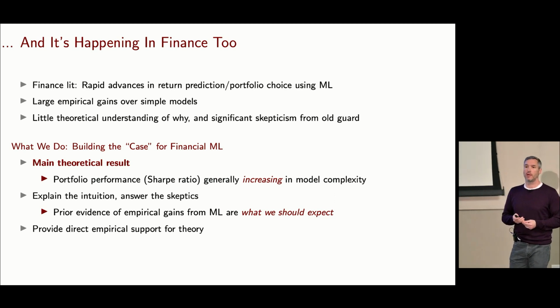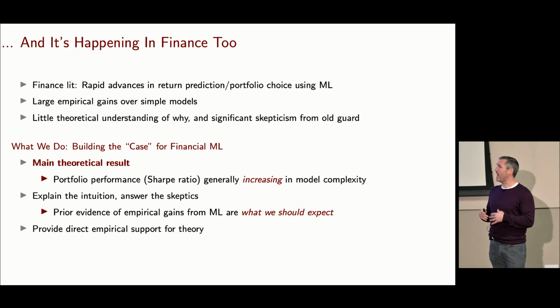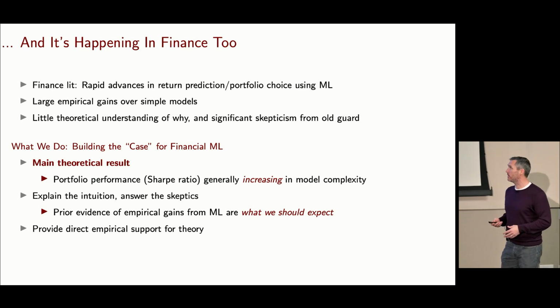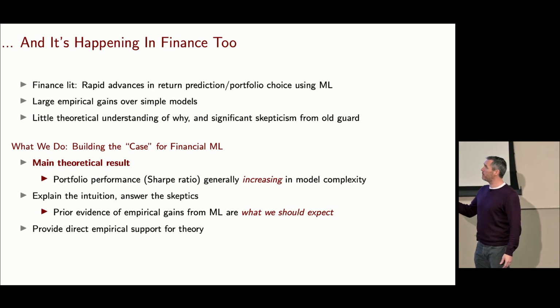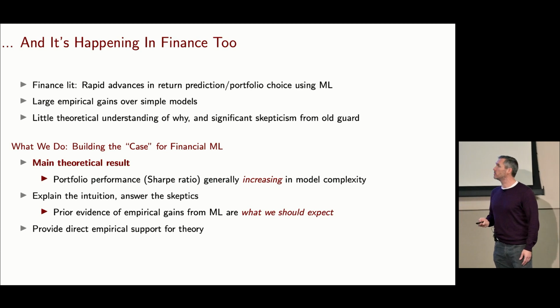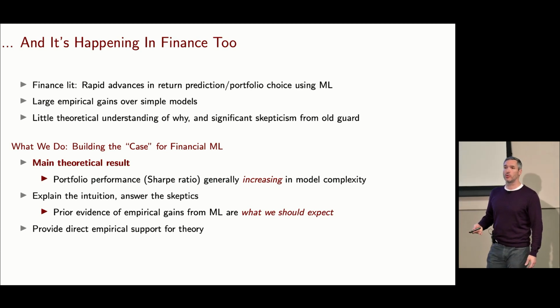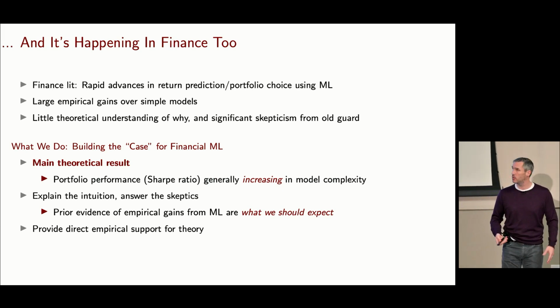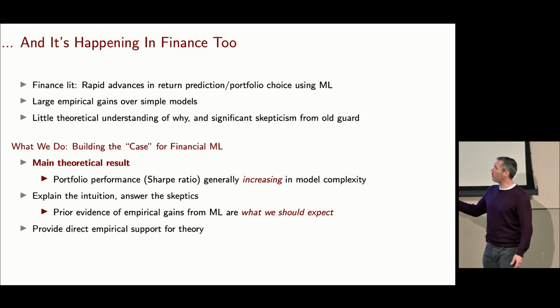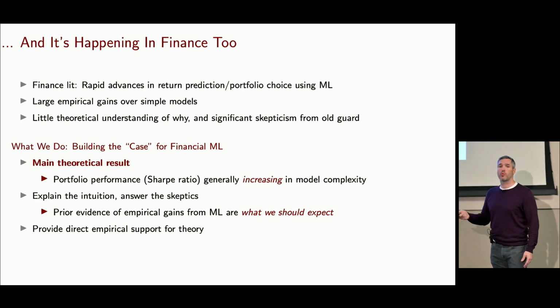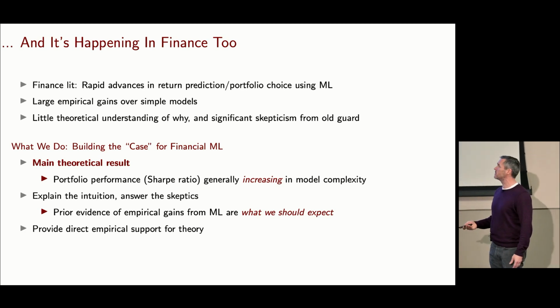So if I want to cast this paper, the main point of why I wanted to write it is because I want to build the case for doing financial machine learning. The main theoretical result that I'm going to show you, and when I say theoretical, we're talking about a statistical theoretical result, is that portfolio performance derived from machine learning models is generally increasing in model complexity.